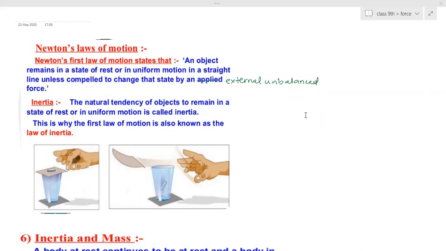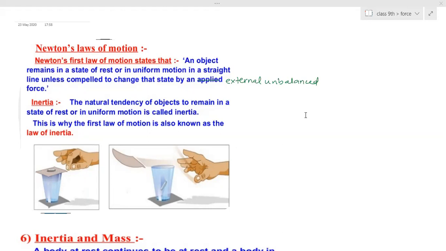So this means what? Your body is acted on by different forces. In the initial case, a simple push has been given, and your body is able to resist that force because the internal force is there. The mass is acting on the body, so you don't fall down because it is a simple push. It will resist the change.